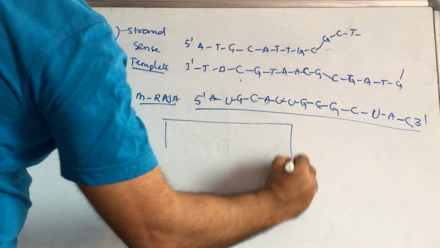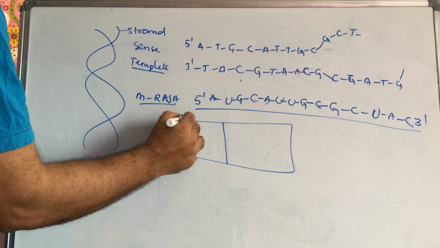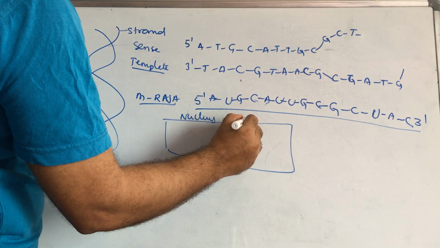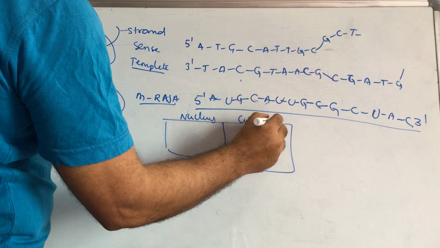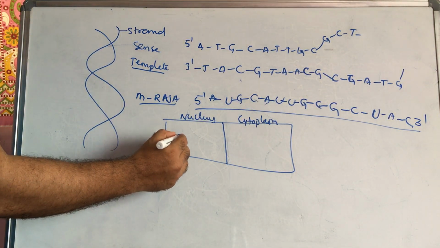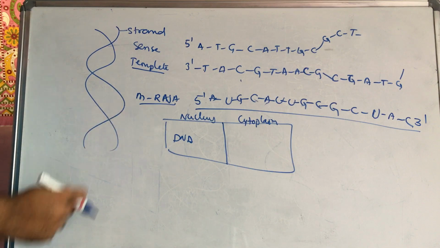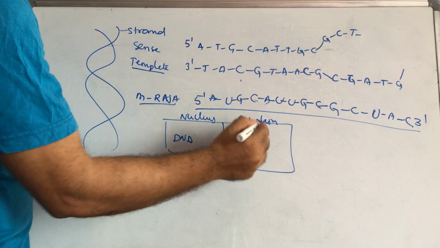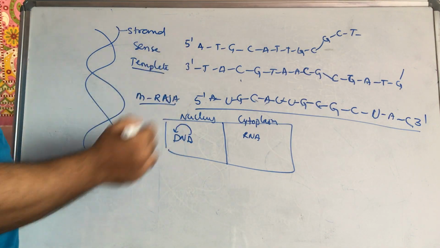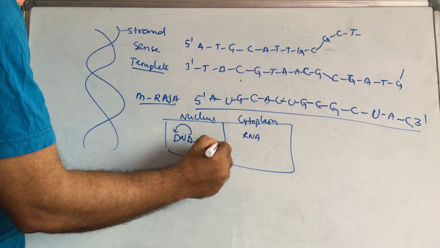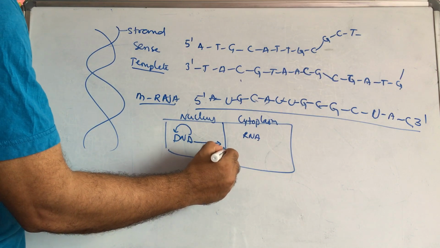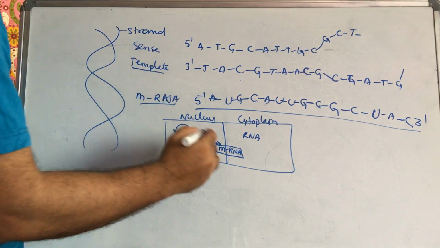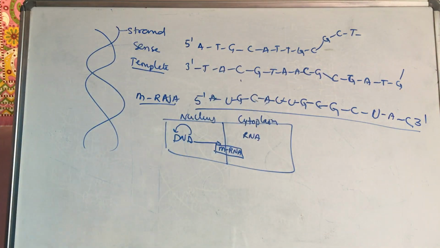If you consider, this is in two parts. One is the nucleus part, another one is the cytoplasm. DNA exists in the nucleus, RNA exists in the cytoplasm. So this is the RNA part. DNA replication occurs in this nucleus part only. So mRNA exists in both, because after conversion this mRNA will shift to the cytoplasm. There only the protein synthesis will take place.